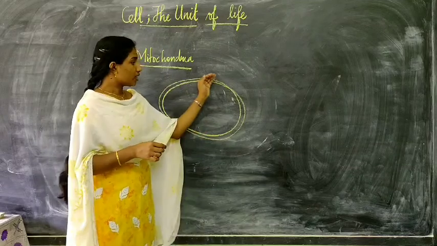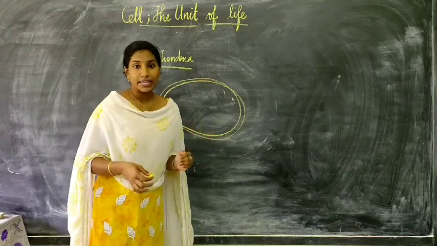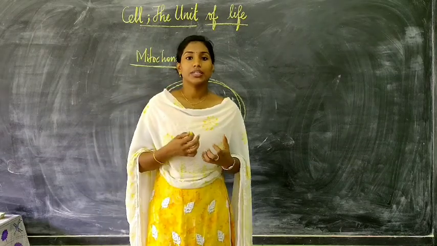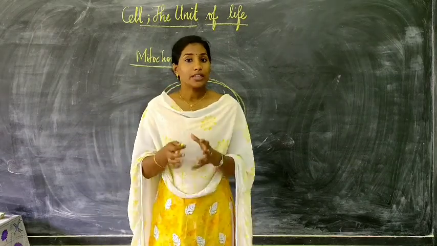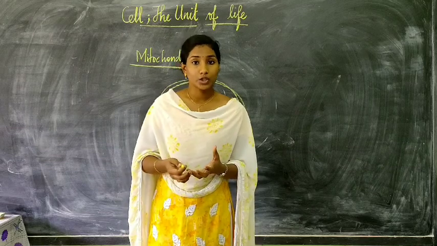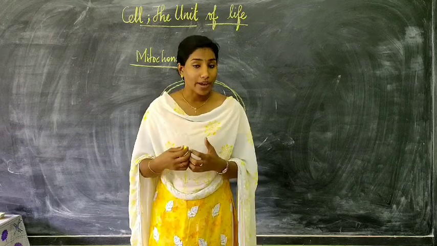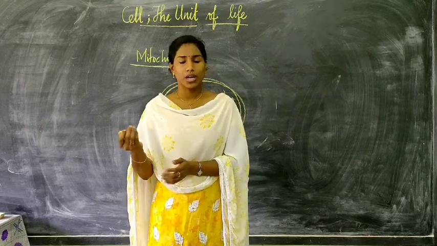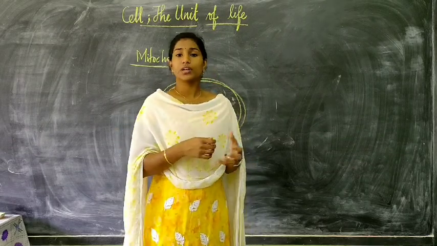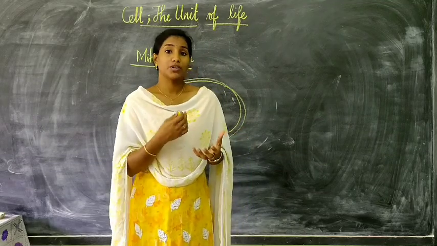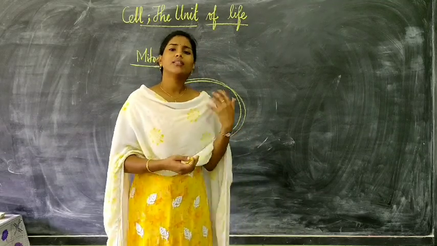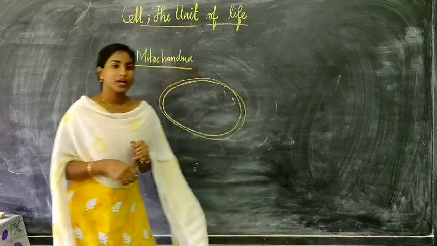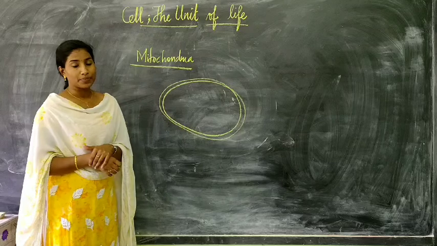Alright. Now, these mitochondria vary in number in different cells based upon the activity that the particular cell performs. If a particular cell has a large amount of activity to perform and requires a large amount of energy, then the number of mitochondria in that cell will be more. If there are cells which are not much active or do not require much energy, then the number of mitochondria in them will be less. Alright, let's look at the structure of mitochondria.